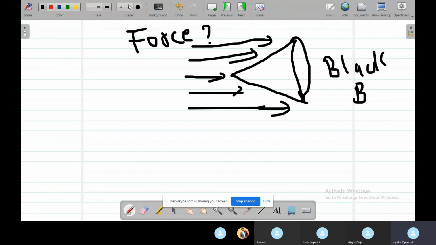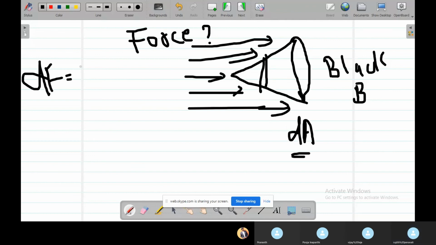Let us consider a small cross section from the cone, which has the area dA. So what will be the force exerted on this small cross section? The force exerted on this small cross section will be dF, and dF is equal to pressure